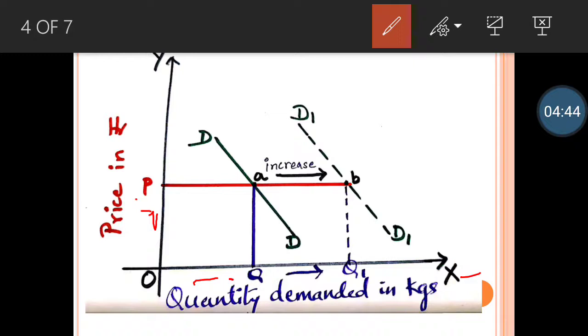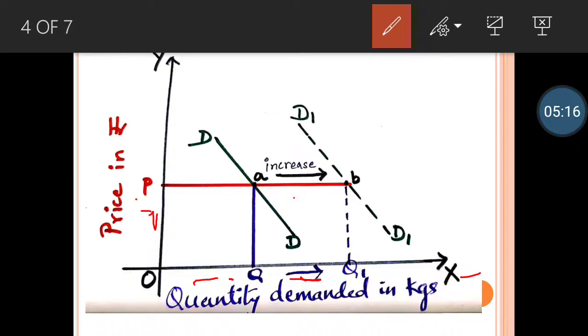Now again, you can see price is still constant, further it is going and price is not increasing, neither it is decreasing. So price remains constant, but maybe we assume that there are other factors also which affect demand. And because of any of the factors, there is increase in the quantity demanded, which is shown with the right hand side arrow on the diagram. You can see the arrow which is moving towards the right hand direction.